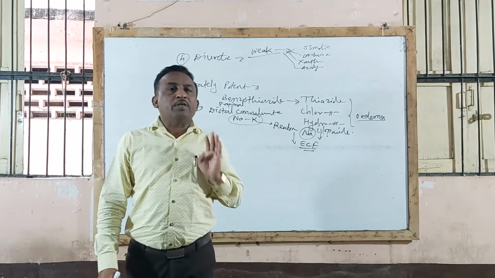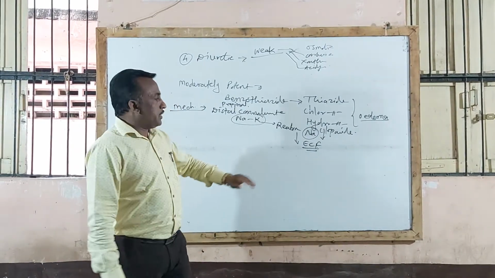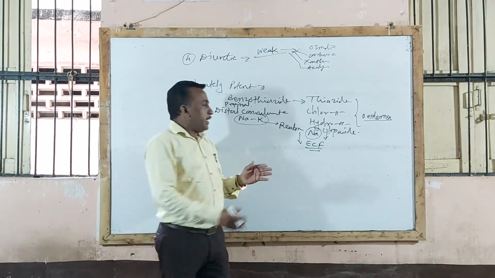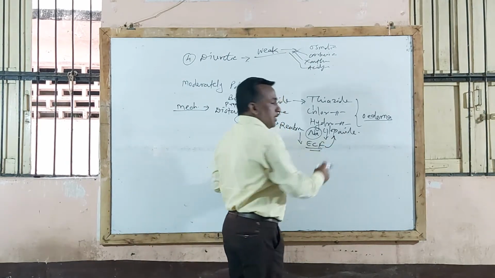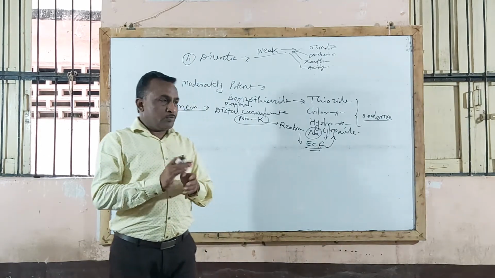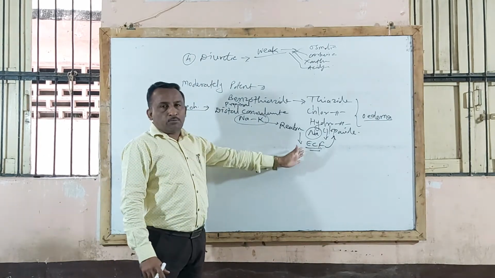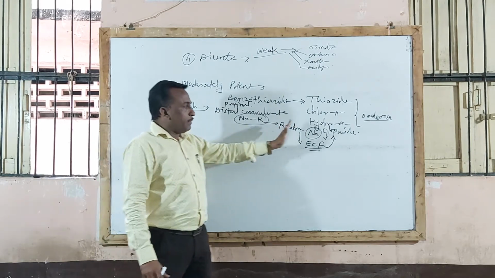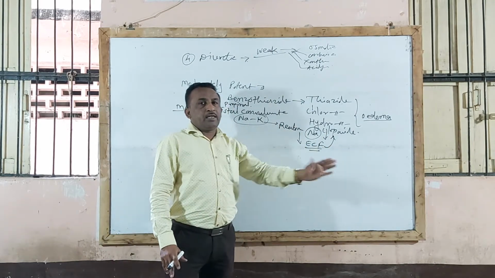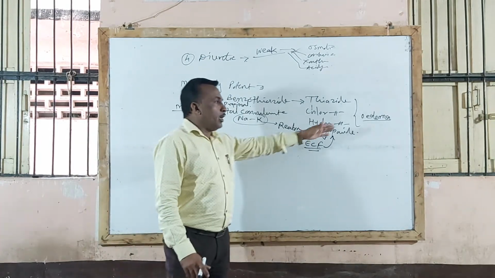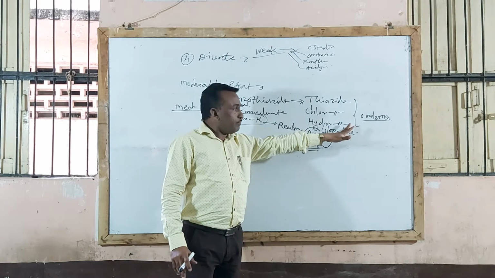The ECF volume is going to decrease, and if this extracellular fluid volume falls below normal, then the action is going to be reversed. Means again there is reabsorption of sodium in the renal tubule. Means depending on the ECF volume, the action is going to take place. So these drugs act by inhibiting reabsorption of sodium and thereby facilitating excretion of sodium from the body, and are useful in all types of edema condition.